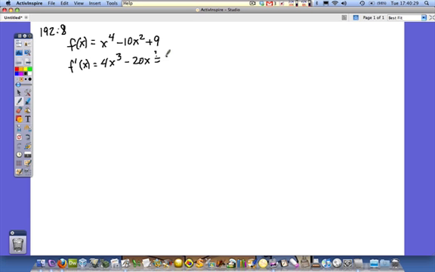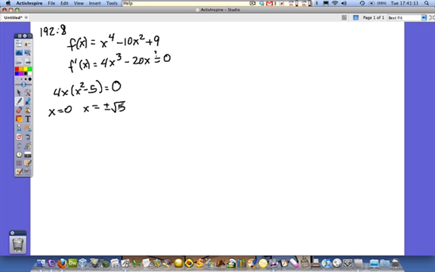Now that I have the derivative, let's go ahead and figure out where it's equal to 0. So I can factor out a 4x, and I get x squared minus 5 left over equals 0. So that means x has to be 0, or x has to be plus or minus the square root of 5. And if you don't believe me, you can go ahead and stop the video and just figure that part out real quick. So what we have then are three critical values, one at 0, one at negative square root of 5, and one at positive square root of 5.